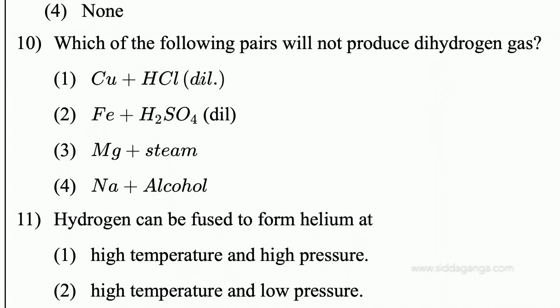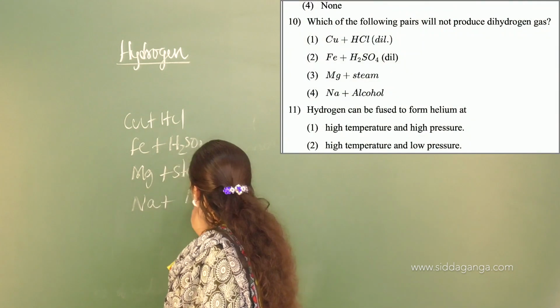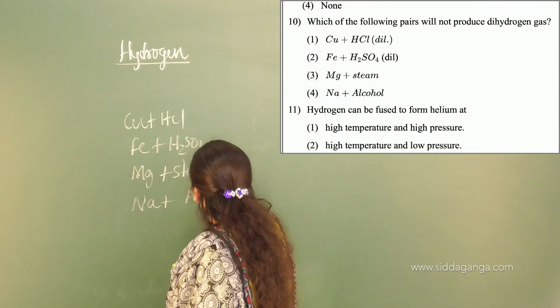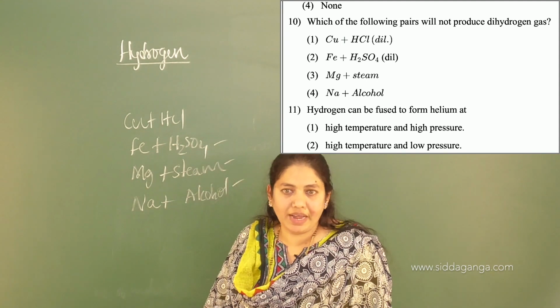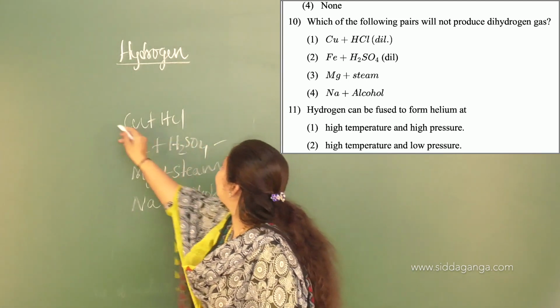The next question is, which of the following pairs will not produce dihydrogen gas? They have given the options as reaction of copper with HCl, reaction of iron with sulfuric acid, reaction of magnesium with steam, and the reaction of sodium with alcohol. Almost all these reactions we have discussed in case of the preparations of dihydrogen, right? So the answer is this one.